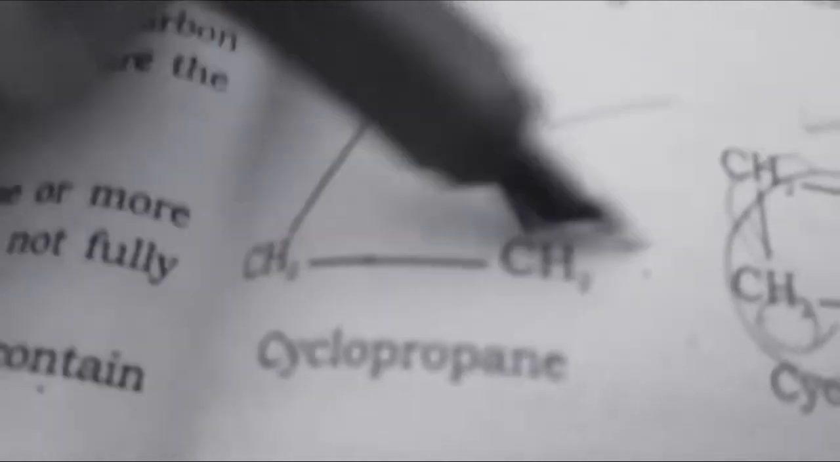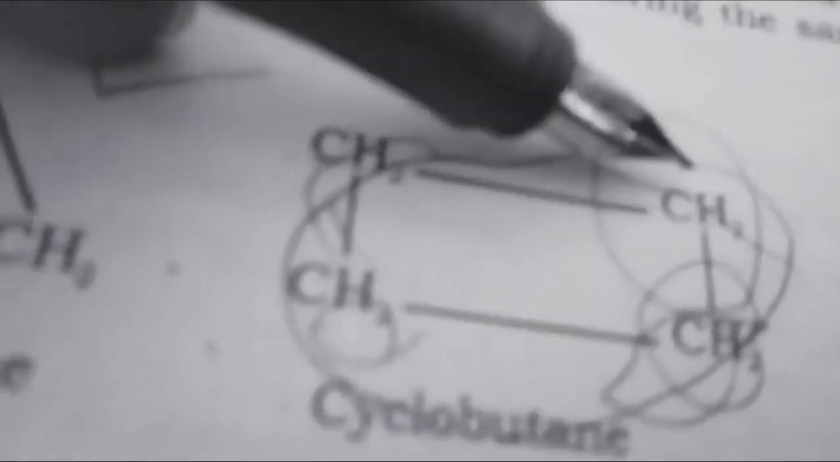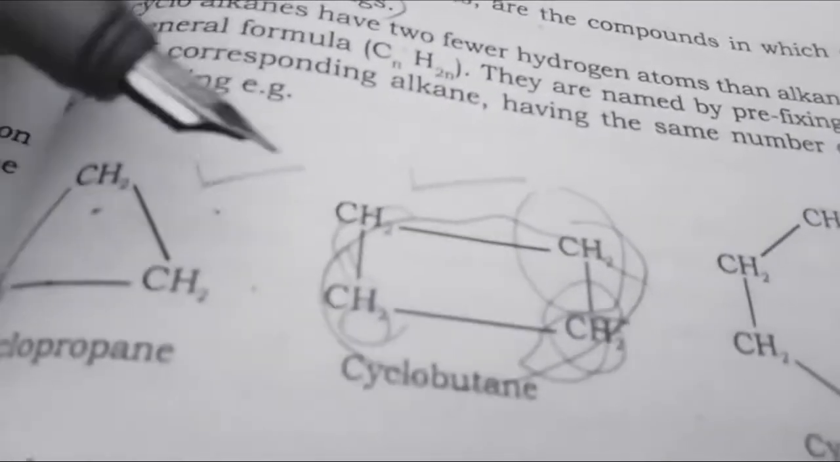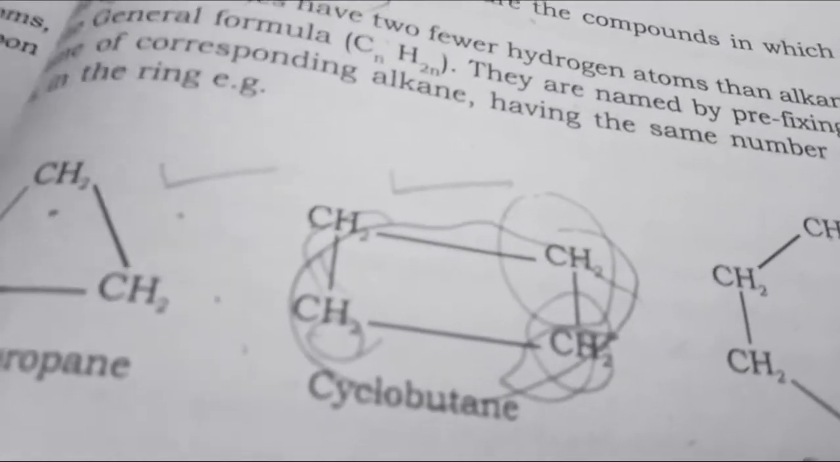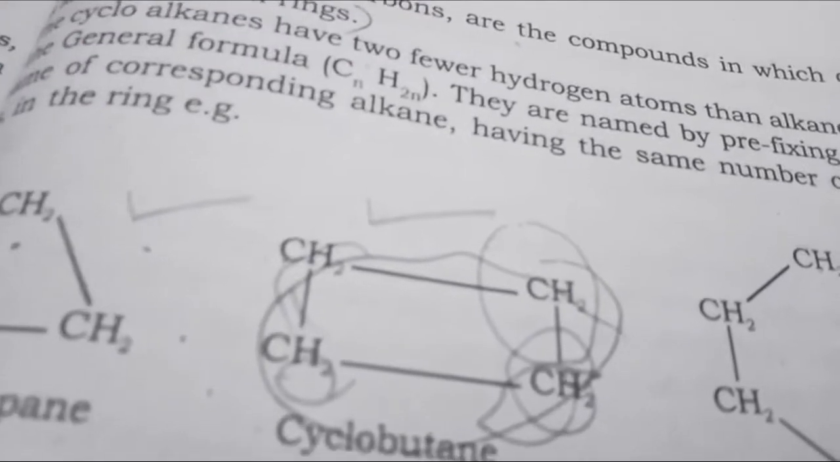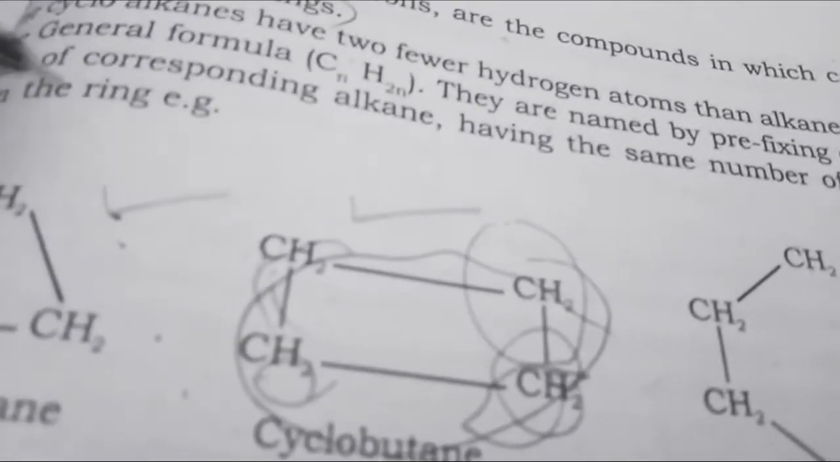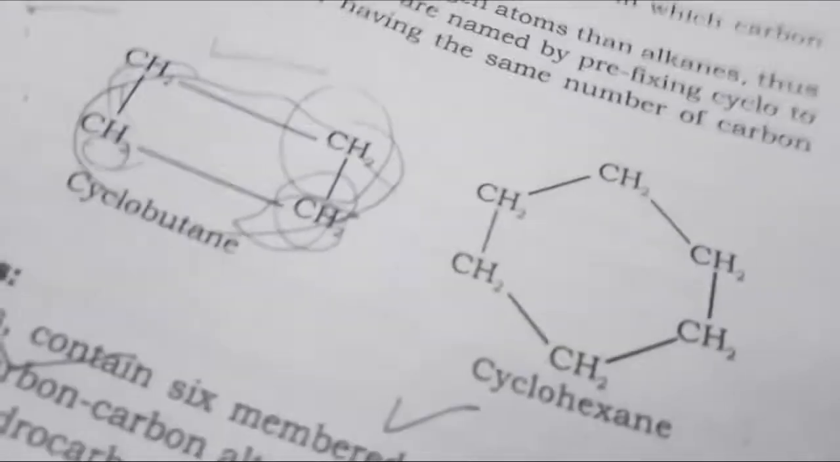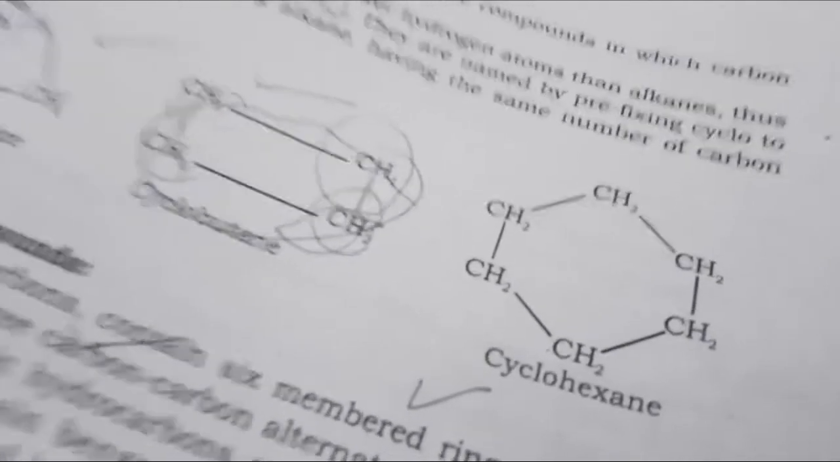You can see in this figure cyclopropane, CH2, it is closed. You cannot see any gap in that figure. Cyclobutane and cyclohexane. These 3 figures are examples of alicyclic hydrocarbons.